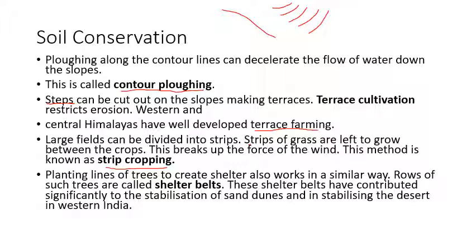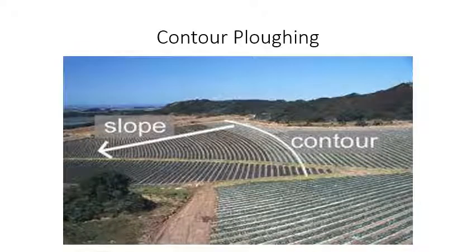Now let us see some pictures. So here is the picture of contour plowing. You can see the slope which is shown with the arrow here, right? And you can see plowing across this slope, or you can say along the contours. Plowing along the contours will definitely help in restricting the movement of water, and in other words, it will stop the soil erosion.